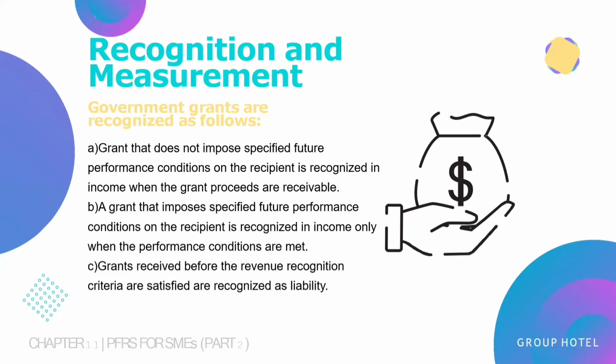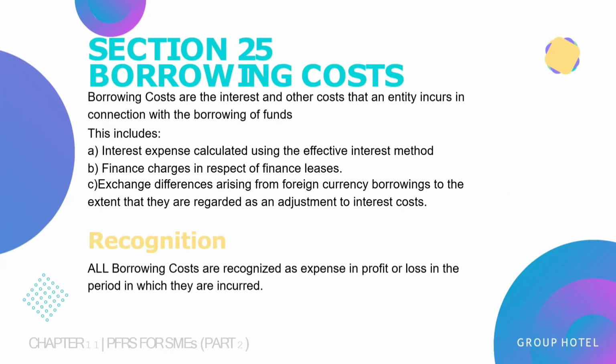Grant. A, a grant that does not impose specified future performance conditions on the recipients is recognized in income when the grant proceeds are receivable. B, a grant that imposes specified future performance conditions on the recipient is recognized in income only when the performance conditions are met. And last, grants received before the revenue recognition criteria are satisfied are recognized as liability. So do note that government grants are measured at the fair value of the asset received or receivable.